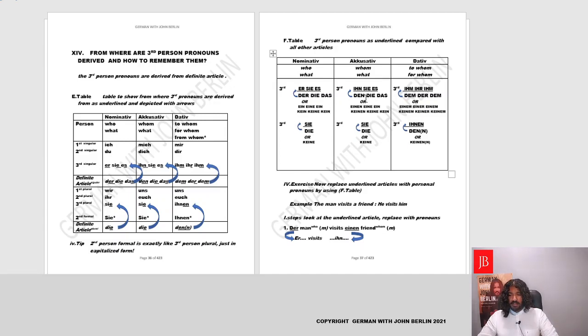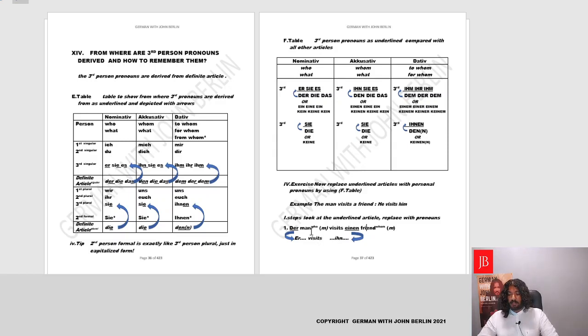Wherever you see den, you need to write ihn or ihm, sie and so weiter. Yes, that means accordingly. So we just need to switch the articles to pronouns. Let's find out. There is an example here. Der Mann besucht einen Freund.